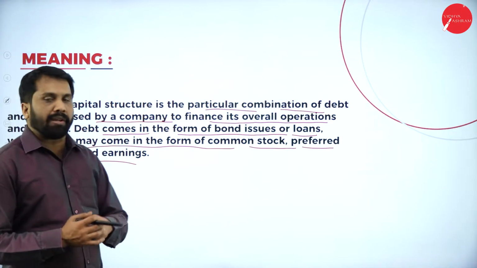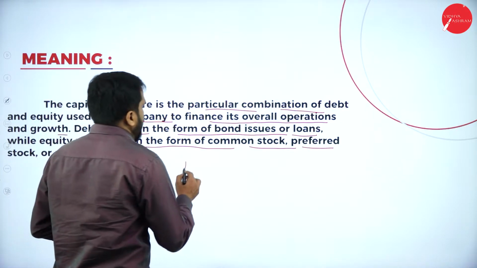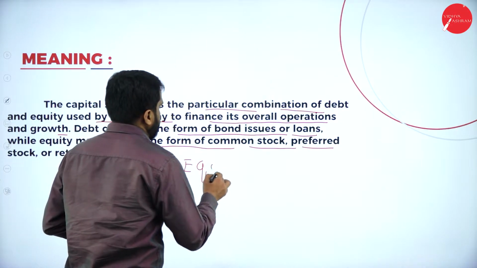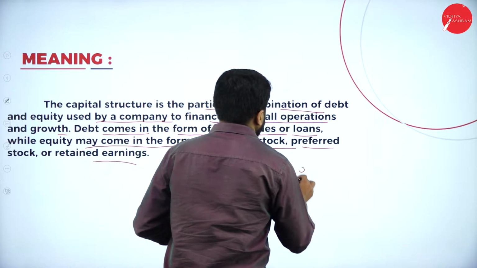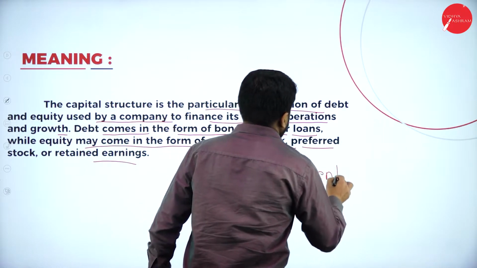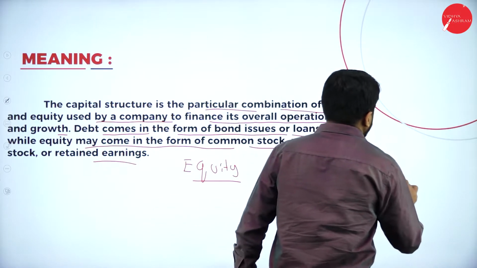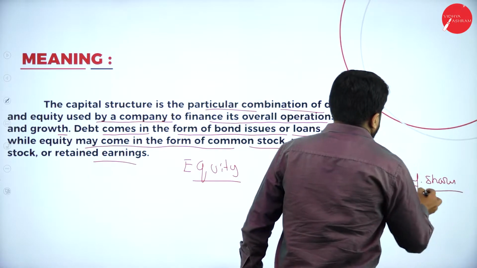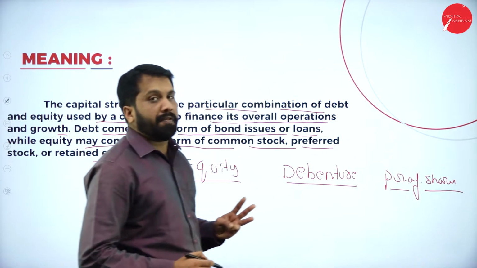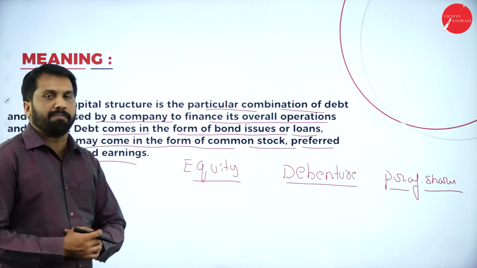Now, these are the information you have, but remember capital structure, how does it work? Before you go to capital structure, you should remember that you have equity, you have debentures, and you have preference shares. So in total we have 3 types of investment: equity, debenture as well as preference shares.